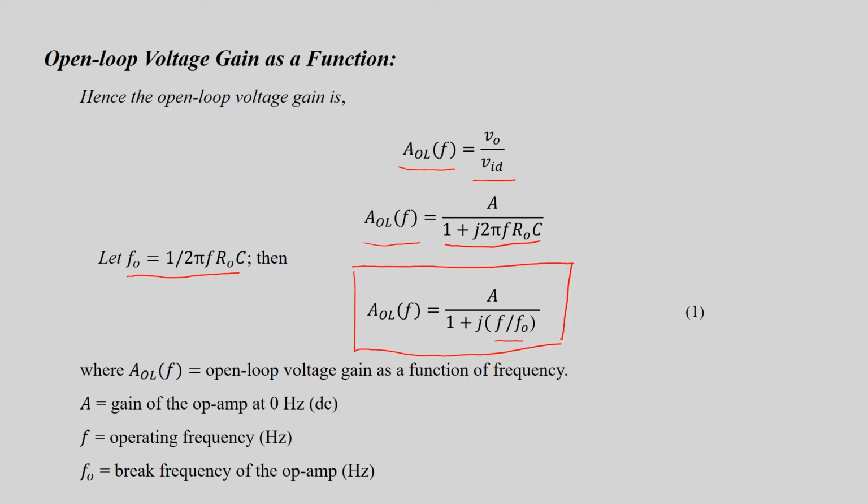Here AOL is the open loop voltage gain as a function of frequency, A is the gain of op-amp at 0 Hz, F is the variable operating frequency and F0 is the breakaway frequency of the op-amp in Hz.